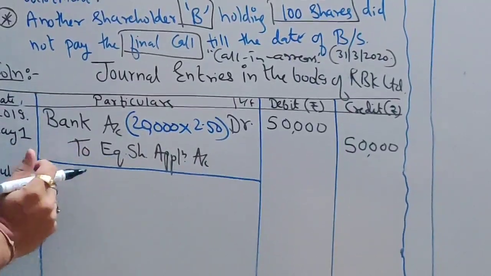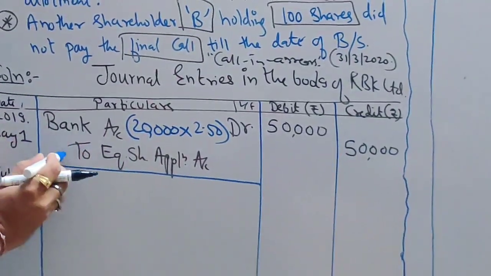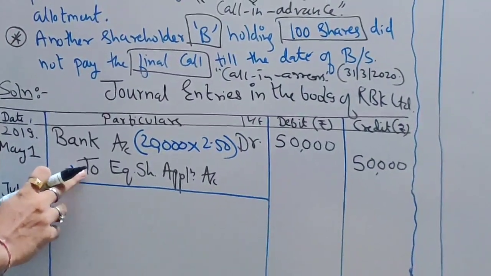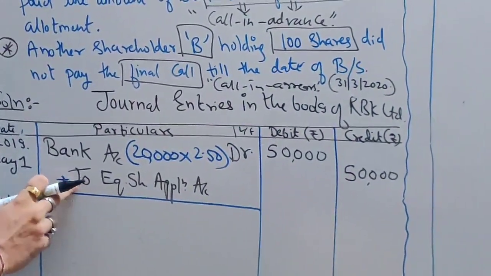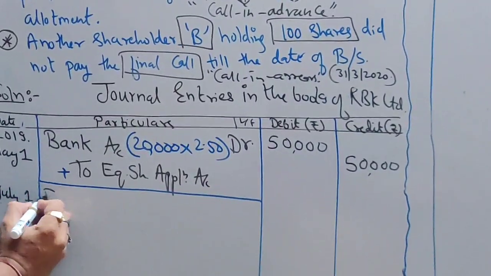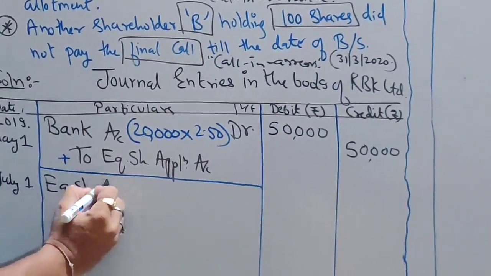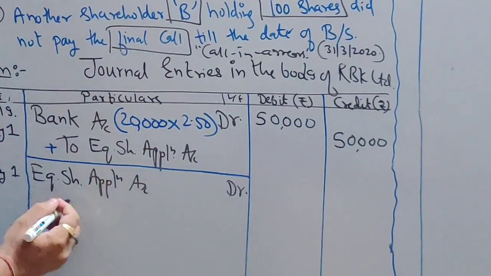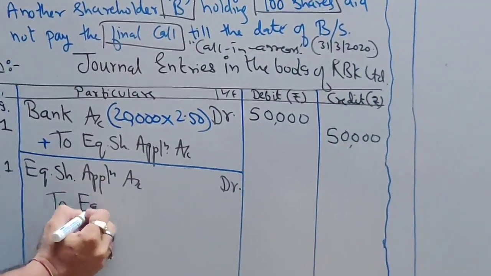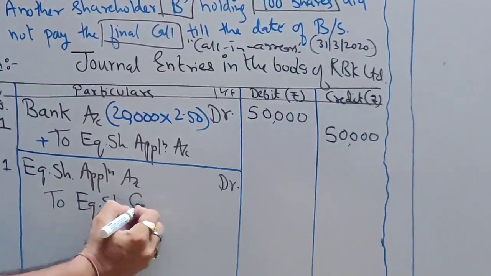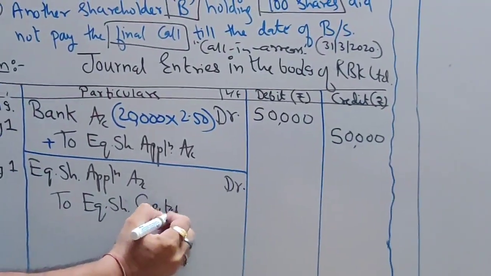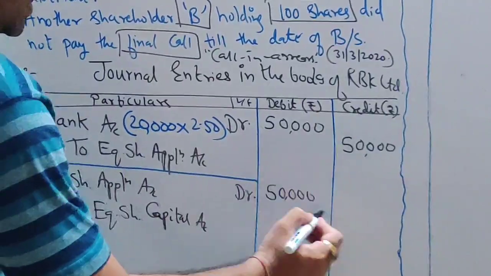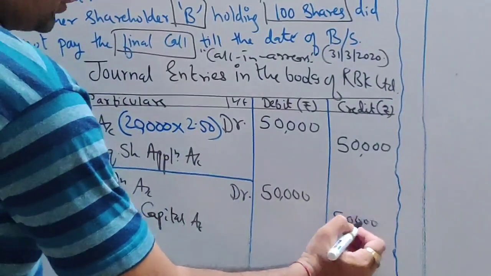Now what will be your transfer entry? This is my temporary account. I want to close it. So to close this temporary account, what effect to give, students? Now I will give debit effect. So equity share application account debit to equity share capital account, same amount, 50,000, 50,000. So we are done with the first installment.